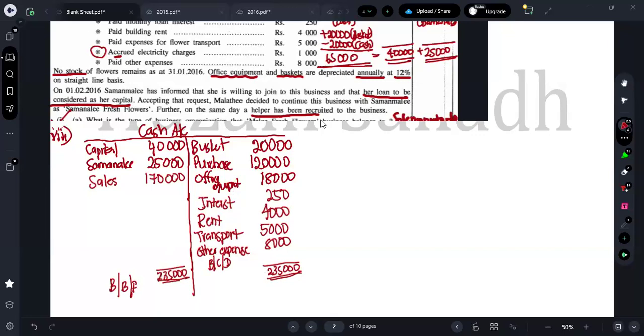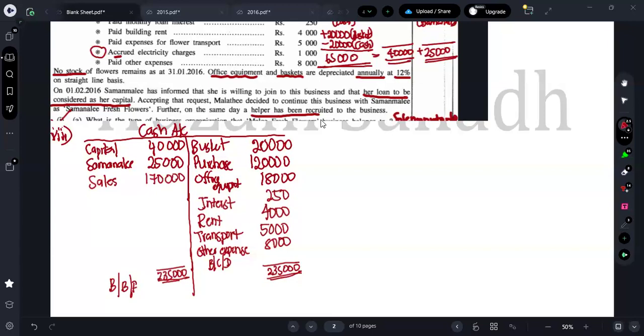Wait, let me take my calculator. What's the total we have? 20,000 plus 120,000 plus 18,000 plus 250 plus 4,000 plus 5,000 plus 8,000 is how much? 175,000 minus 235, right?